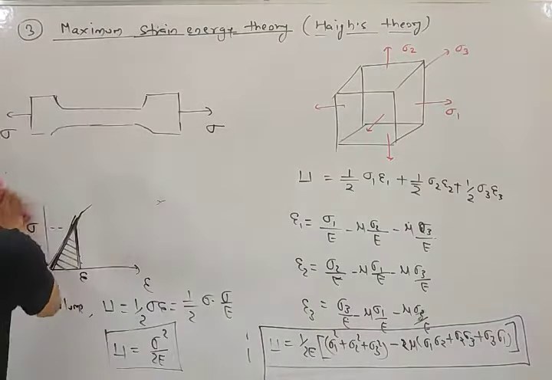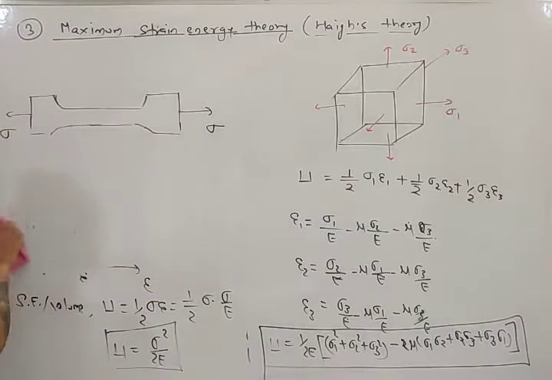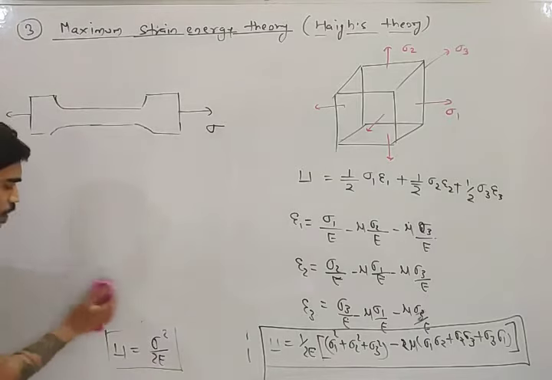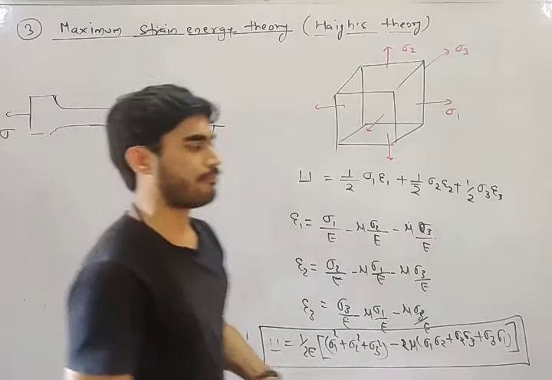Now, my friend, let's discuss maximum strain energy theory. So what is maximum strain energy theory? According to strain energy theory, a machine element will fail.